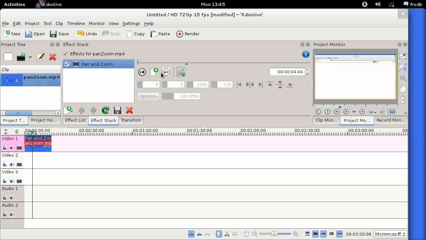So I'm going to click on this button here to add a new keyframe. Now we're not going to go into too much detail as to what a keyframe is, because we've already covered that in the animation by keyframe tutorial. But just as a recap, a keyframe is literally that. It is a point in the video which allows you to set various parameters at that particular point in the video. And you can set as many keyframes as you like. In this case we're going to set 4. So this is going to be our start point for the zoom effect.